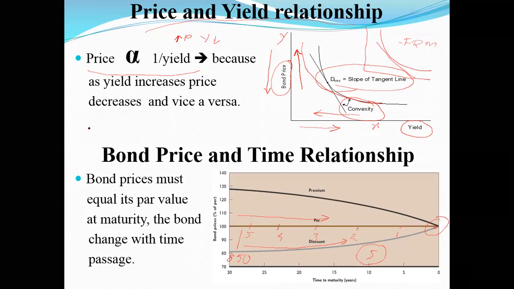Please mark it: P, the price, is equal to C into the bracket present value interest factor annuity (r, n), plus M times present value interest factor (r, n). Always remember this. Whenever I'm solving any problem on bond theorems, please write down this formula quickly, so that you will be able to understand what I'm trying to explain. Clear?